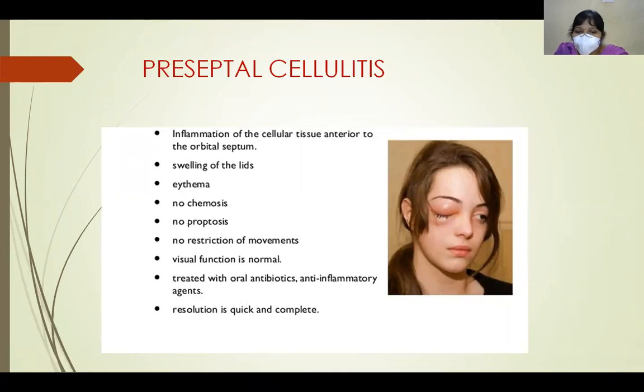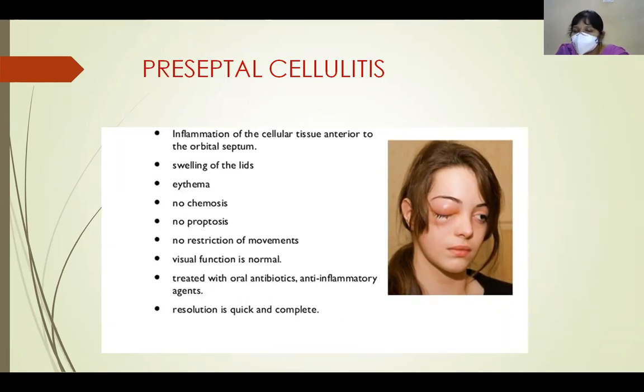Resolution is generally quick and complete in a case of preseptal cellulitis, whereas in orbital cellulitis, it can lead to cavernous sinus thrombosis or subperiosteal abscess, and complications can occur with orbital cellulitis.